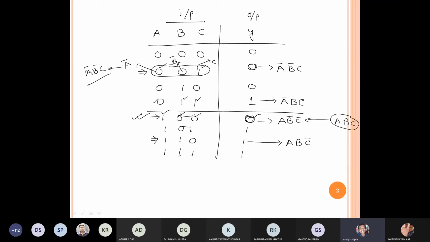So let's try to solve this problem, then the concept may be clear. Is it clear? Yes, sir. Now, if I want to apply this same concept to solve any particular problem, suppose let's take one problem,